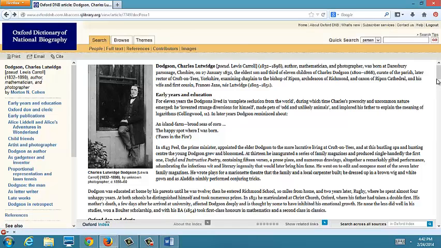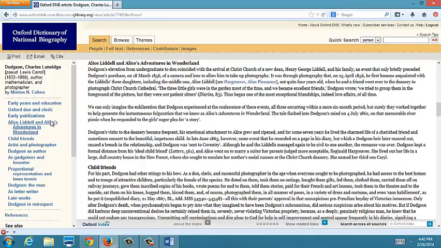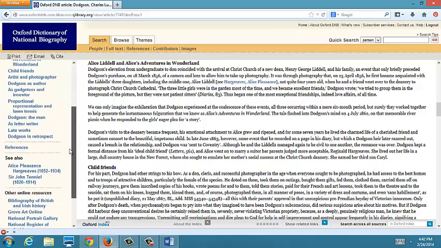So this is a pretty long article, as you can see. So maybe I want to find just information about writing Alice's Adventures in Wonderland. So I look over here in the left-hand side, and I can see a link. And that goes straight down to the portion of the article that talks about Alice's Adventures in Wonderland.